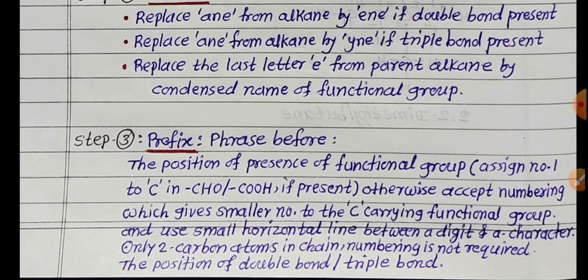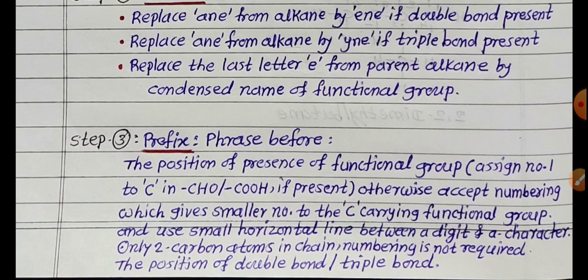The position of the double bond and triple bond, that we are also mentioning. Double bond starts from which carbon? The minimum number is required for that carbon, so that the numbering system is correct, whether it is from left to right or right to left. Clear? So these are the steps given here.